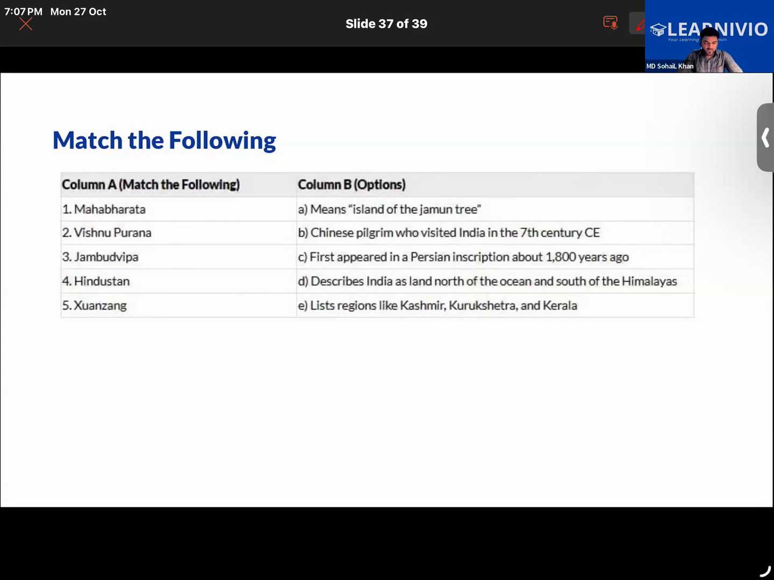You have to correctly match column A with column B here. First one is option E. Okay, and then the other: Vishnu Purana, corruption to north, rest of India's land. Correct, that is D. Very good.